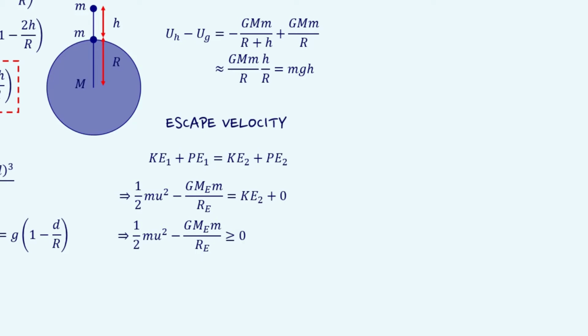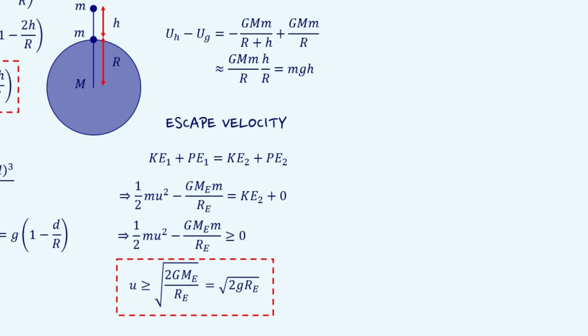Hence, we can write ½mu² - G Me m / Re must be greater than or equal to 0, which concludes that for the successful escape, the initial velocity of the projection must be greater than or equal to √(2G Me / Re) or √(2gRe).